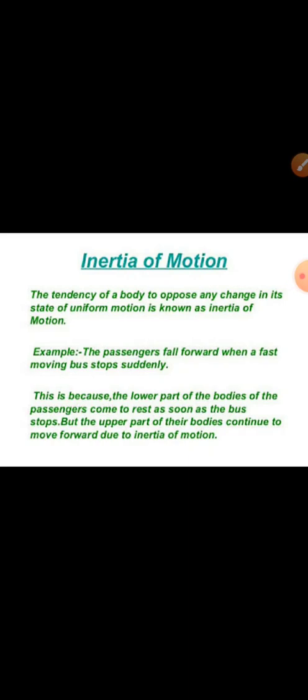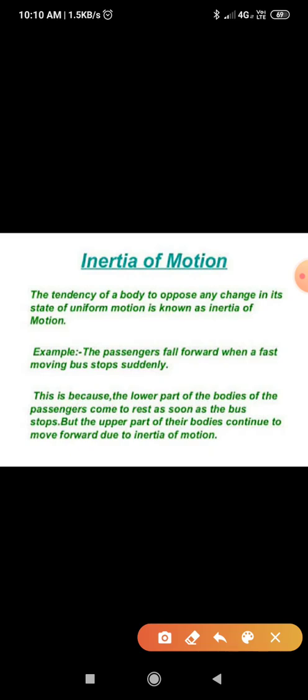Today we are going to discuss inertia of motion. Inertia of motion is the tendency of a body to oppose any change in its state of uniform motion. If a body is at rest and wants to remain at rest, it is known as inertia of rest. When a body is moving and opposes any change in its motion, wanting to remain in motion, it is known as inertia of motion.